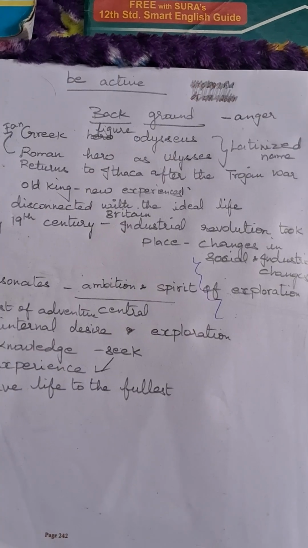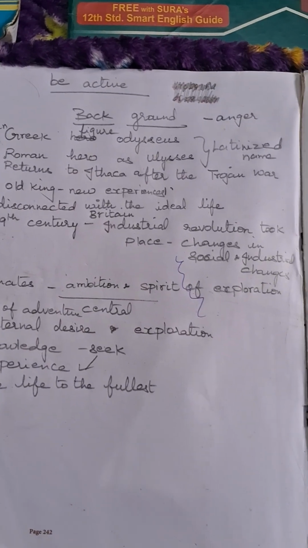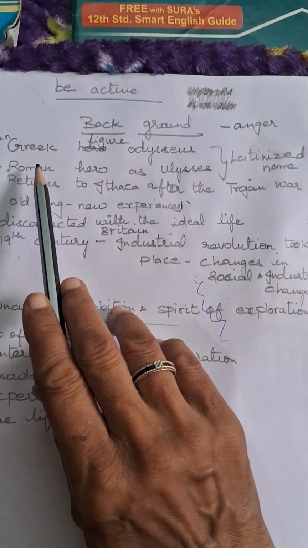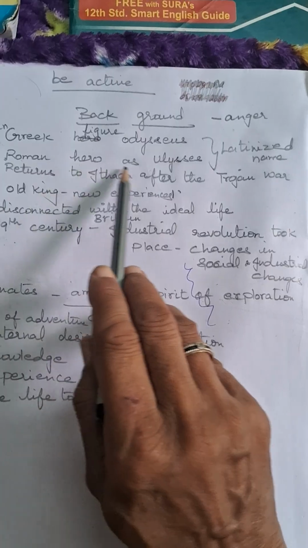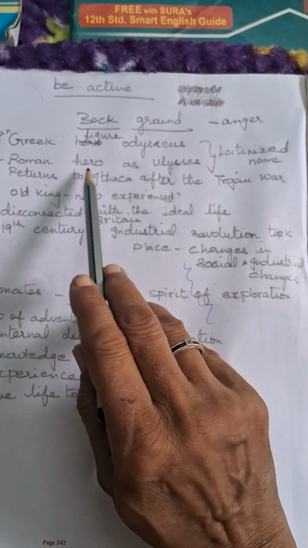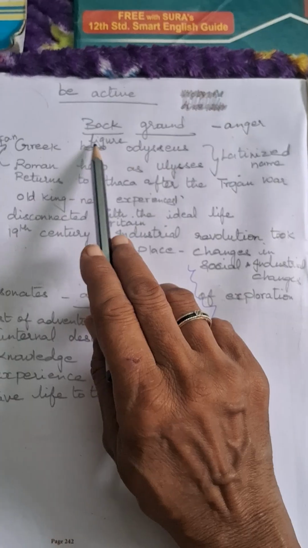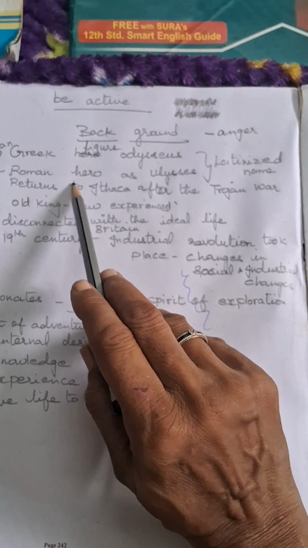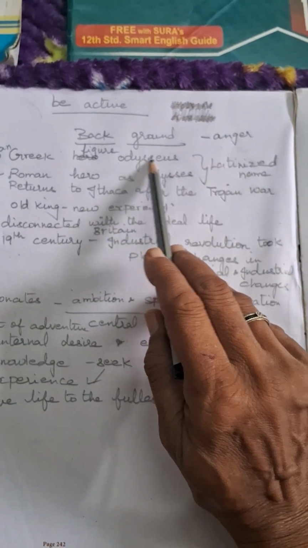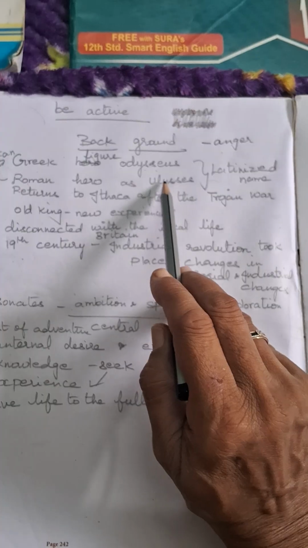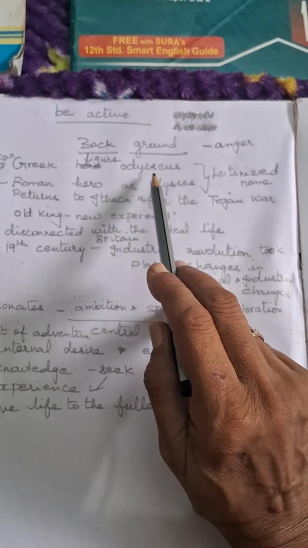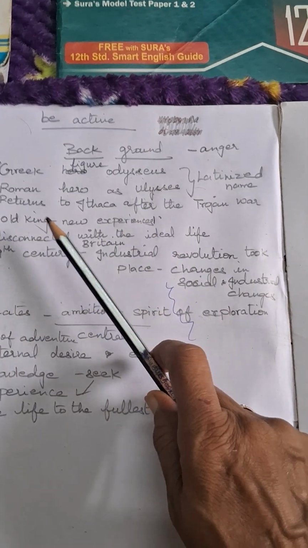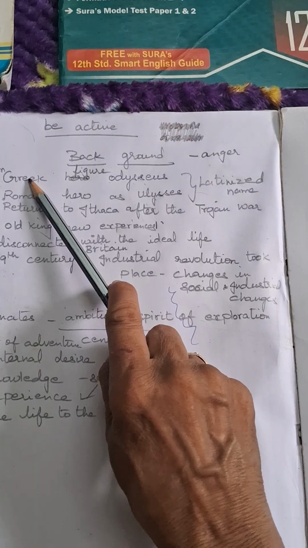Now let's see the background. We can take the background and then the central idea of the poem. First let us see that, right? So it's about a Roman hero, Ulysses. Usually Roman people like Greek figures. So the Greek figure Odysseus was named as the Roman hero Ulysses, and the name was Latinized. Ulysses was Latinized from the name Odysseus. Alright, so this is how it happened, because Romans were great fans of Greek figures.